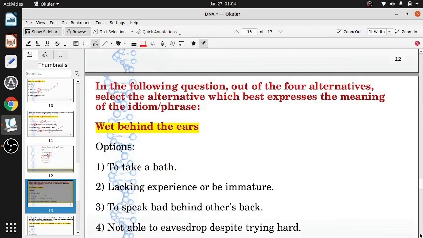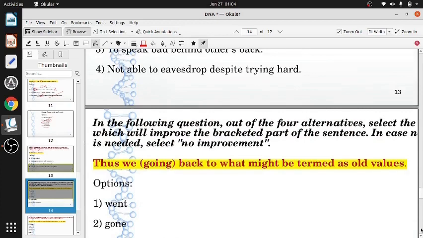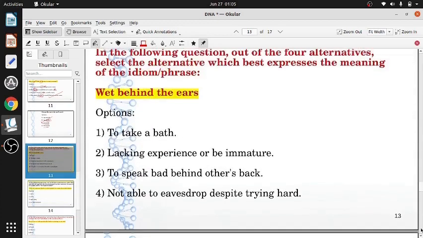Then we have the next question. In the following question, out of the 4 alternatives, select the alternative which best expresses the meaning of the idiom or phrase. Wet behind the ears.